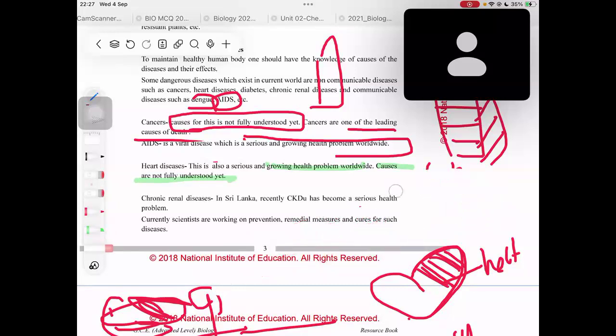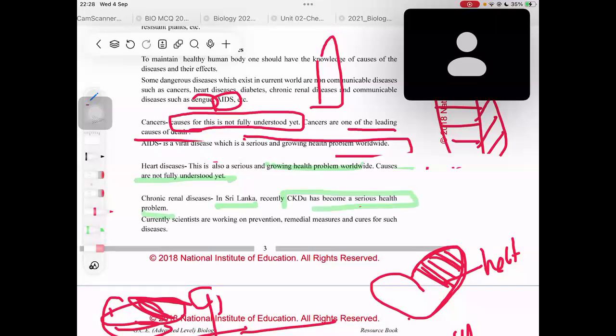Okay, chronic renal disease. In Sri Lanka, in the osmoregulation part, you will learn what the areas in Sri Lanka are where this is present, especially areas with a lot of agriculture, like Polonnaruwa areas, where especially the farmers are affected with this disease, right? Especially the farmers, because they do not have access to good water over there, right? So in Sri Lanka recently, CKDU has become a serious health problem.